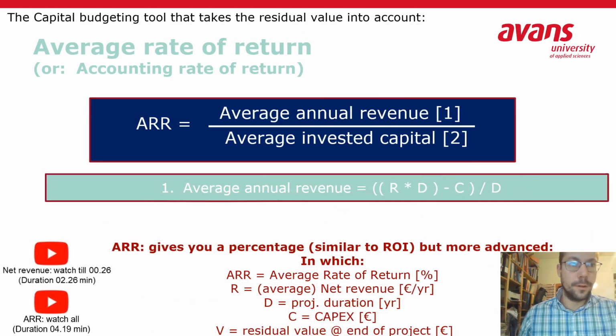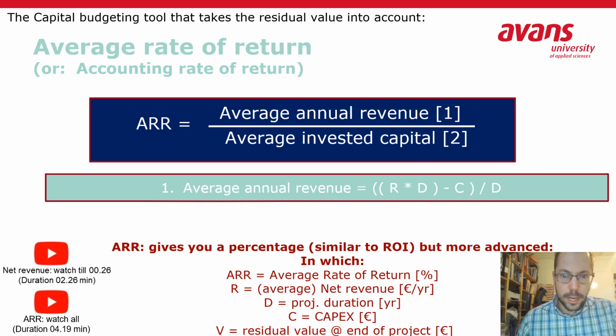That brings us to the final capital budgeting tool of today. This is one of the most complicated ones that we're going to learn. The average rate of return, also called the accounting rate of return. This is actually an average rate at which money is coming back to you for this project, average per year. In order to do this, we use a formula that is split up into two parts. The average annual revenue, number 1, is divided over the average invested capital, number 2.